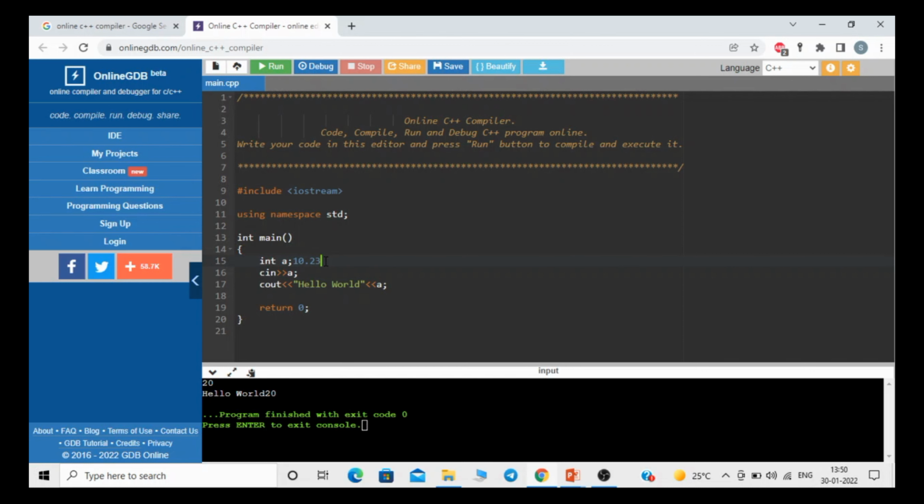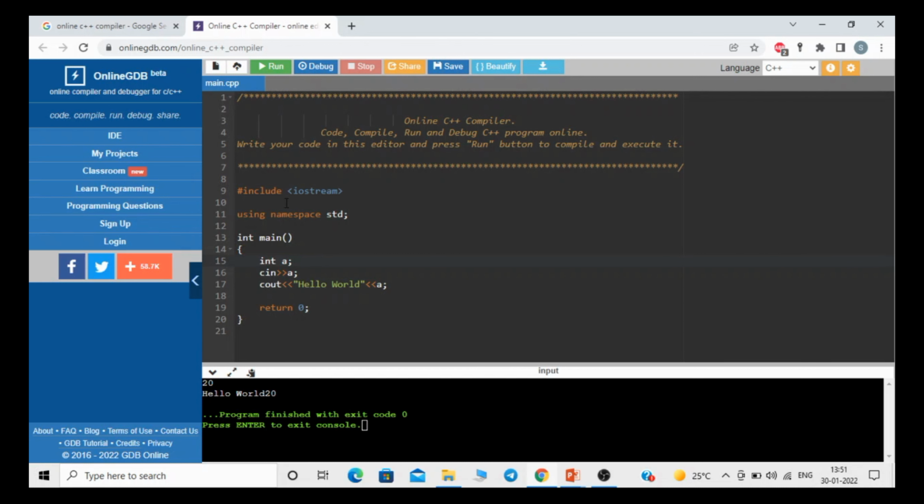If you want to use a point value, then there is float. There are also double and character, char. So what is the difference between float and double? Float and double are the same, but the range of double is bigger, so we can store larger values in double but not in float. That is the only difference.